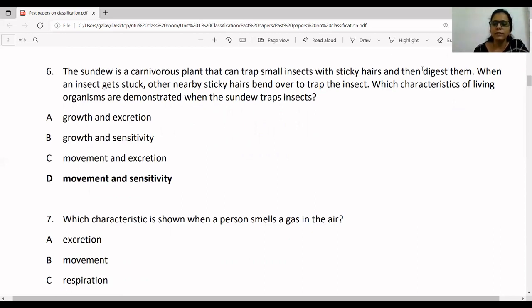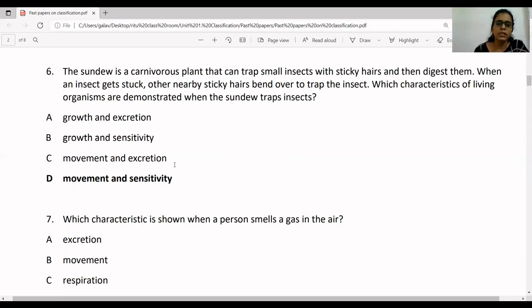Now as they have written here digest, it represents nutrition, but if you look at A, B, C, D, none of the options shows nutrition. So leave nutrition. When an insect gets stuck, other nearby sticky hairs bend over to trap the insect. So this is sensitivity shown by the plant, because the moment the insect gets trapped, the other nearby sticky hairs bend to trap the insect.